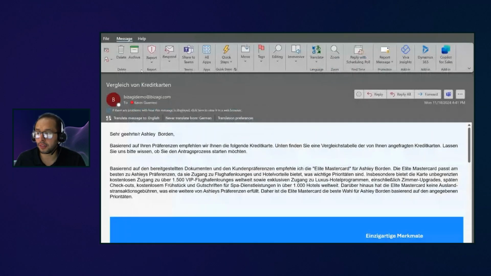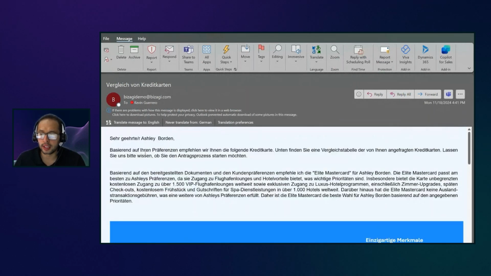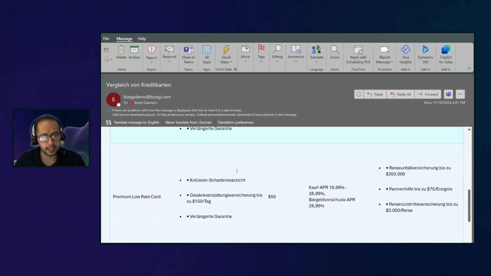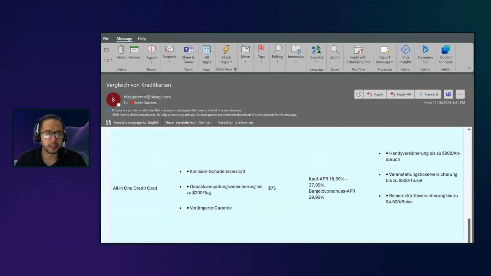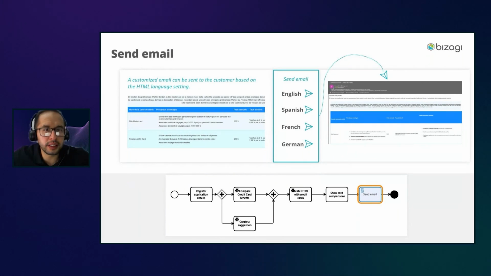And here, if I want to show you, this is the email that I just got. Take a look at this point, and all of this is the email with the suggestion for Ashley, now in German, with the table with all the summaries, also in German, about the credit cards that matter the most to her. So the agents themselves are great. Yes, definitely. This is something that we cannot deny. Agents themselves are really good, and we can take a lot of advantage of them.